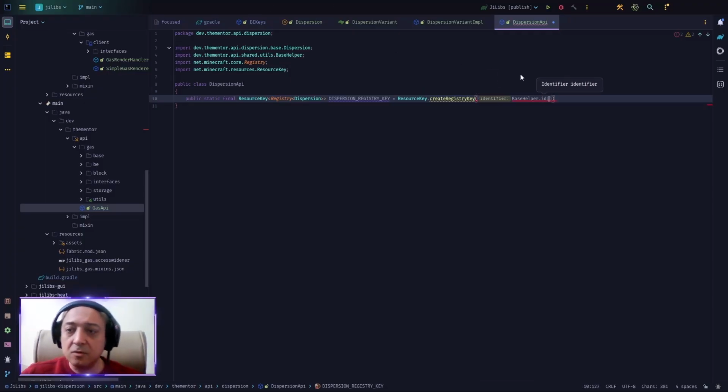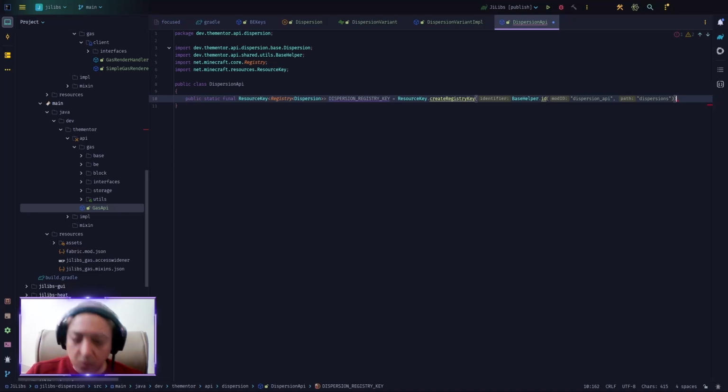Now, as you know, the BaseHelper ID uses two things: one is the mod ID, and then the key for the identifier. For mod ID, I will go with dispersion_api, or I think I will use the underline and API like that. Then for the key here, I will say dispersions as plural, okay?